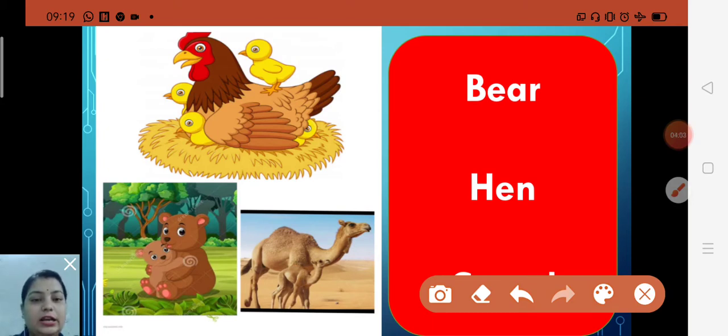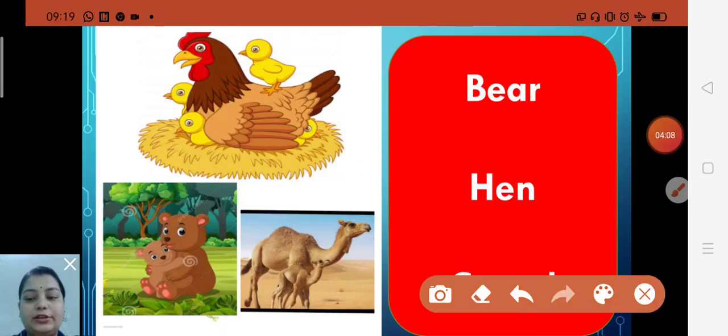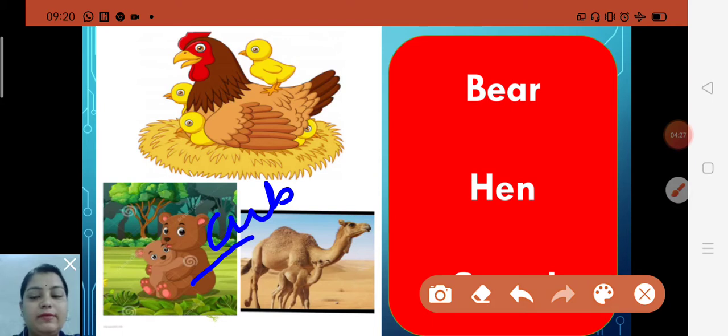Bears are extraordinarily intelligent animals. They have an excellent sense of smell, sight and hearing. Its baby, the young one of a bear, is called a cub, CUB, cub.